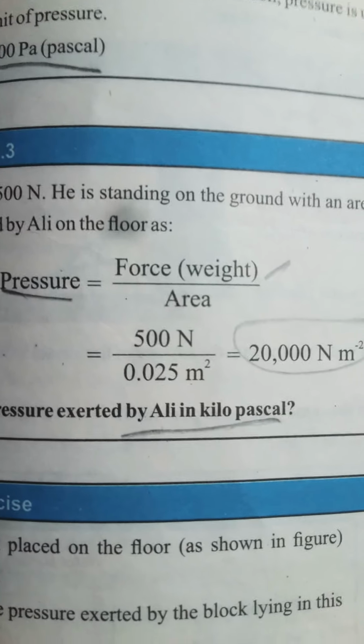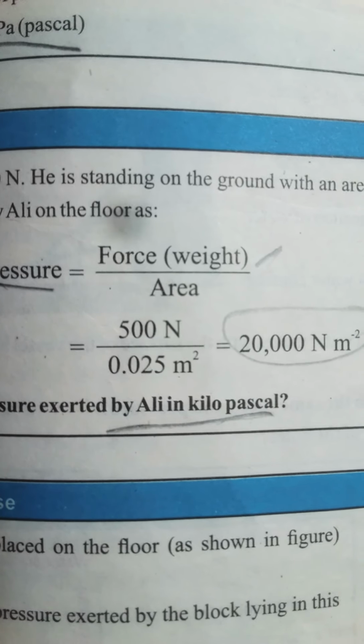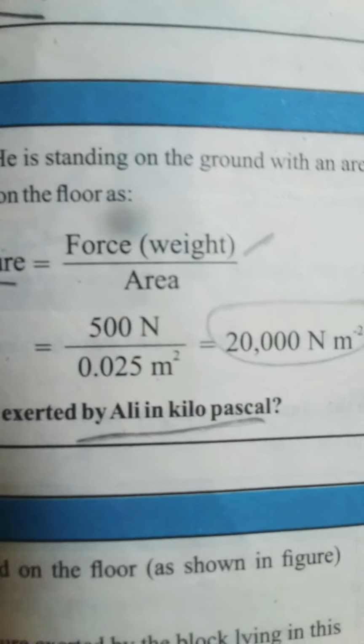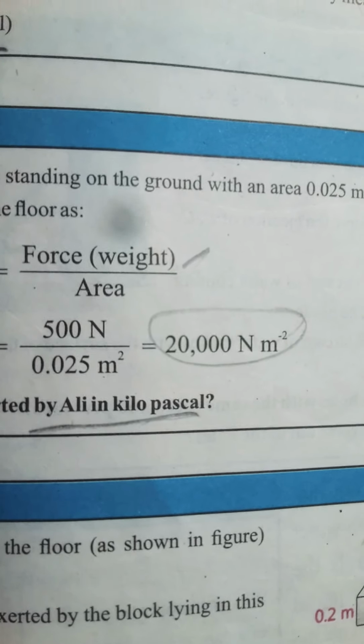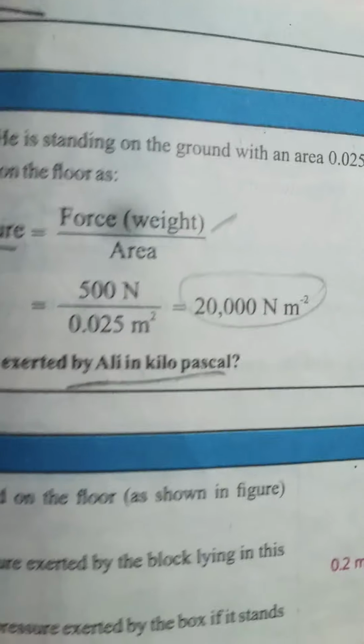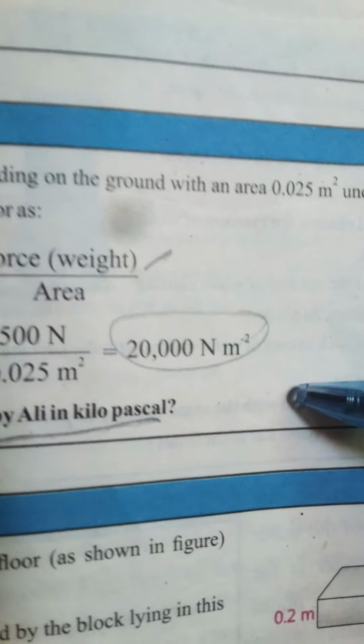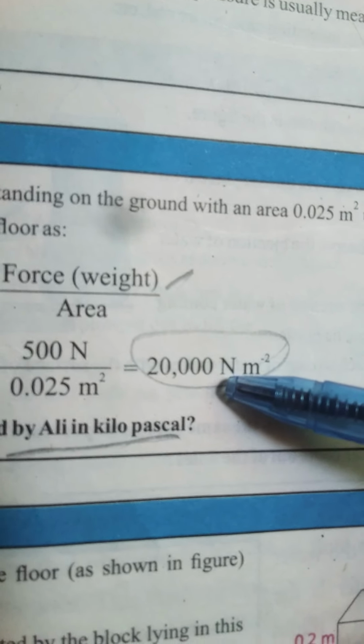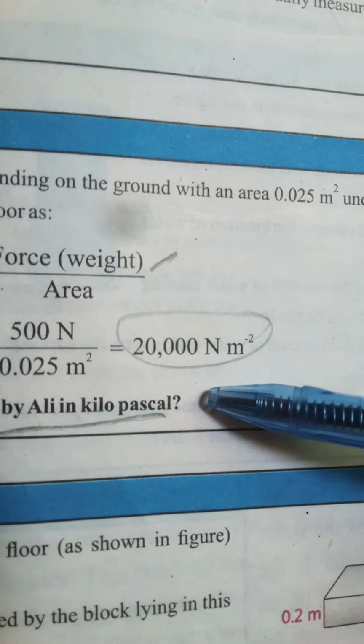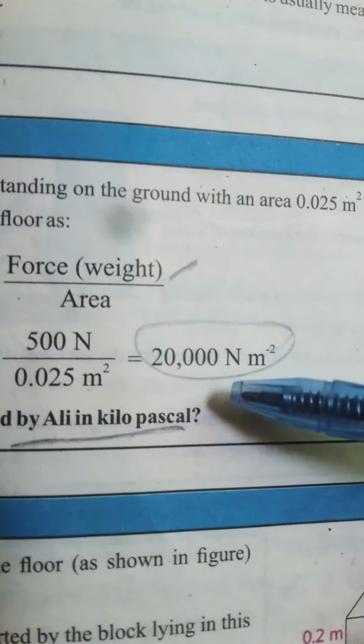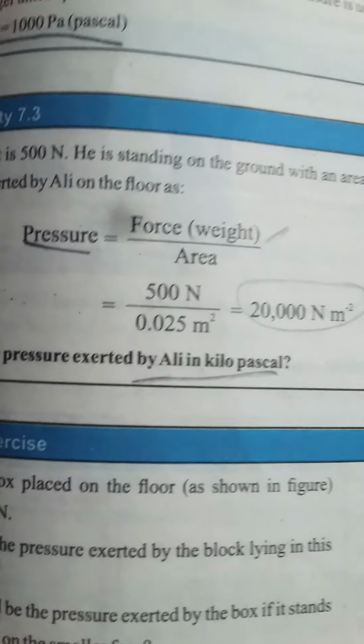When we divide 500 by 0.025, it is equal to 20,000 Newton per meter square. We can also find it in kilopascals: 20,000 Newton per meter square is equal to 20,000 pascals, which is equal to 20 kilopascals.